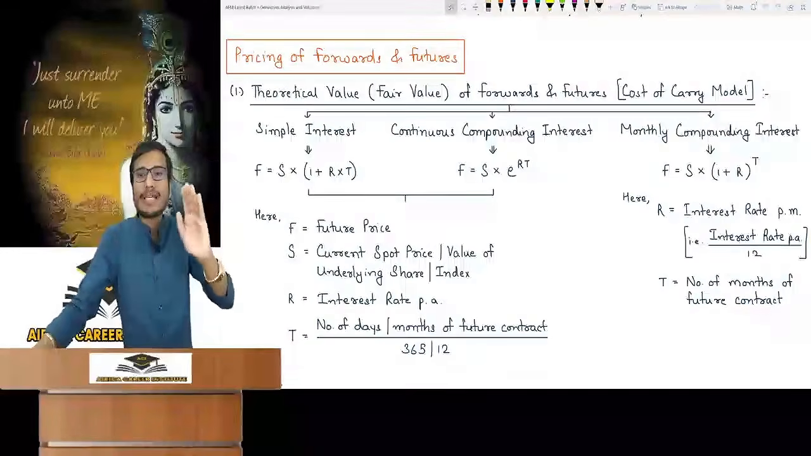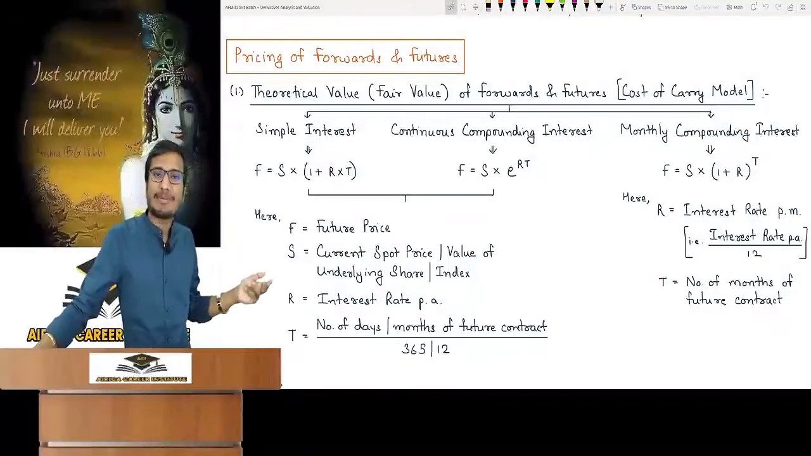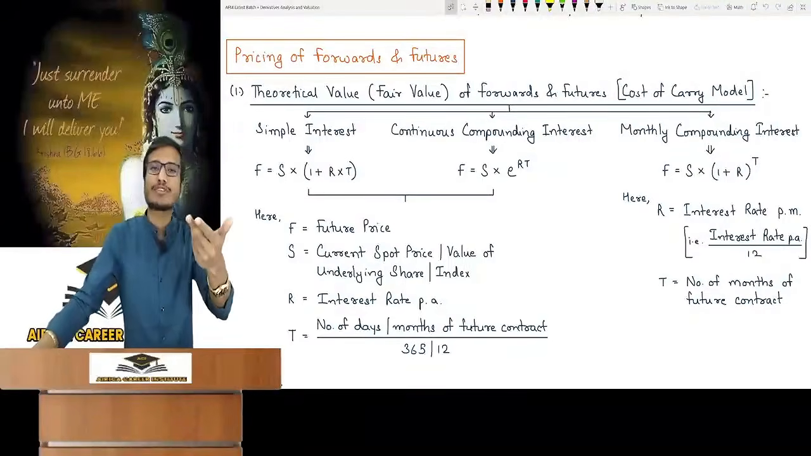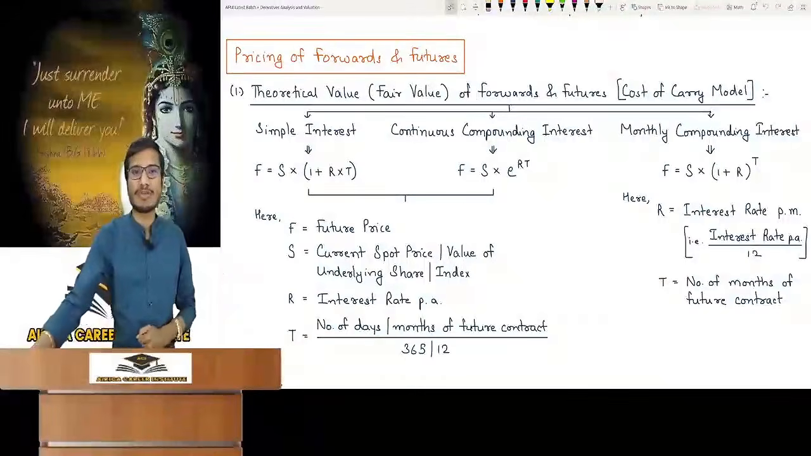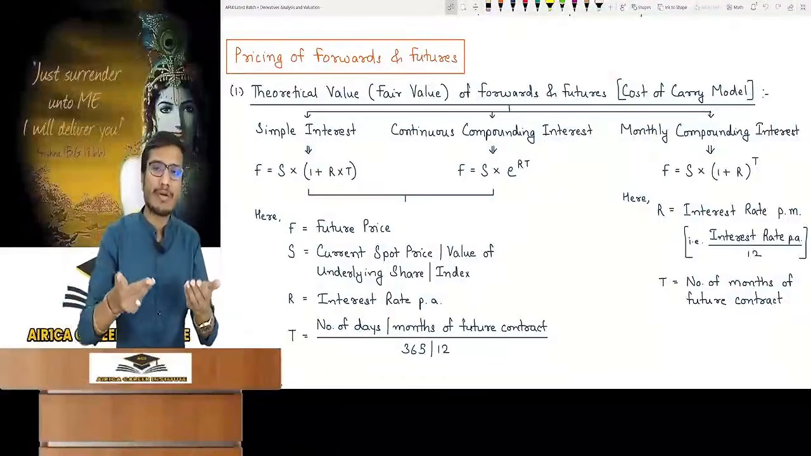Multiply by 1 plus R into T. R means our interest rate per annum. T means number of days or months of future contract divided by 365 or 12, depending on whether time is given in days or months.